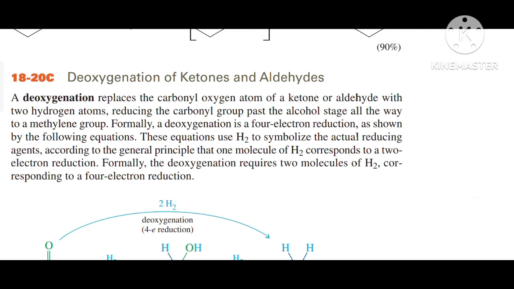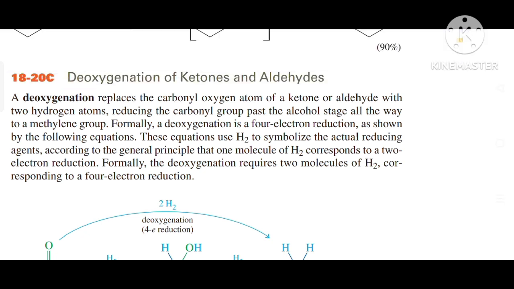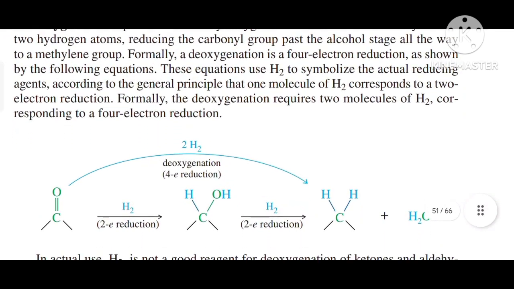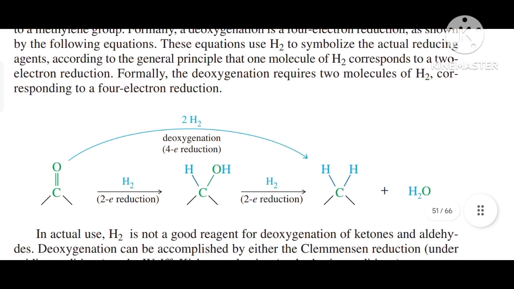Deoxygenation of ketones and aldehydes. A deoxygenation replaces the carbonyl oxygen atom of a ketone or aldehyde with two hydrogen atoms, reducing the carbonyl group past the alcohol stage all the way to a methylene group. Formally, a deoxygenation is a 4-electron reduction, as shown by the following equations. These equations use H2 to symbolize the actual reducing agents.